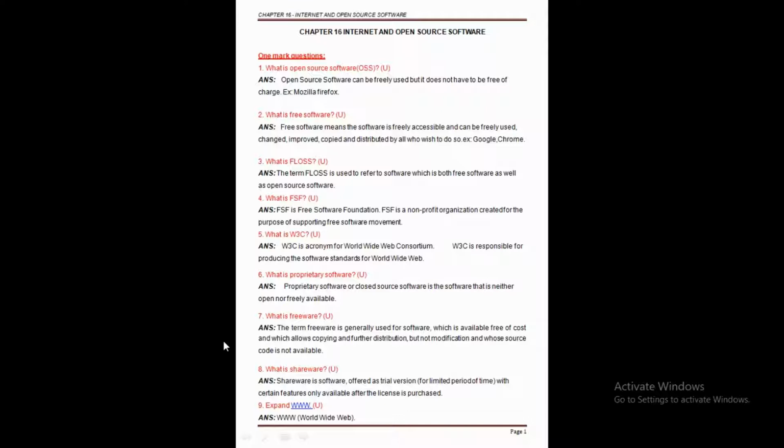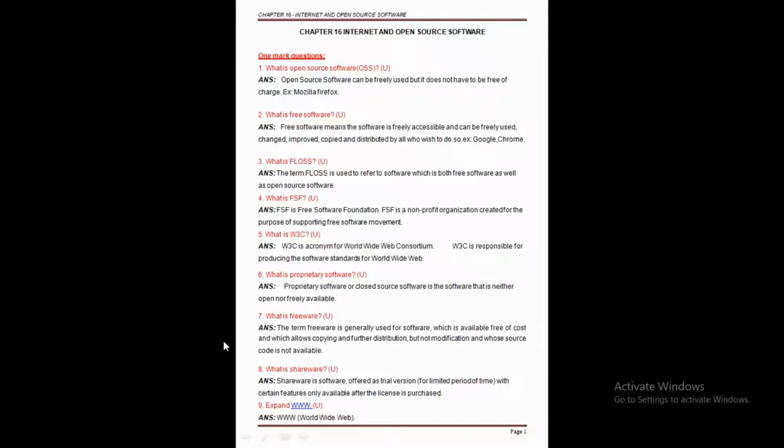So now we know the meaning of open source software, free software, and FLOSS. The fourth question is the FSF. We know it is the Free Software Foundation, a non-profit organization specially developed for the purpose of supporting the free software movement.